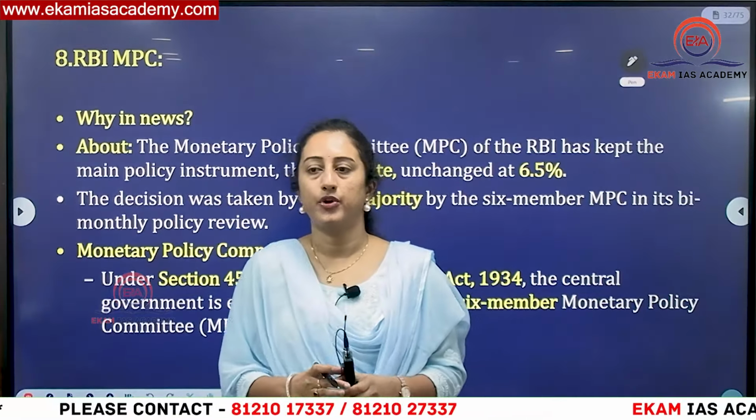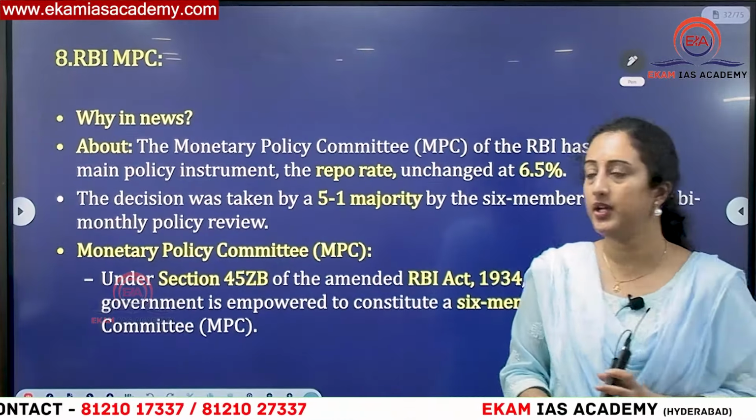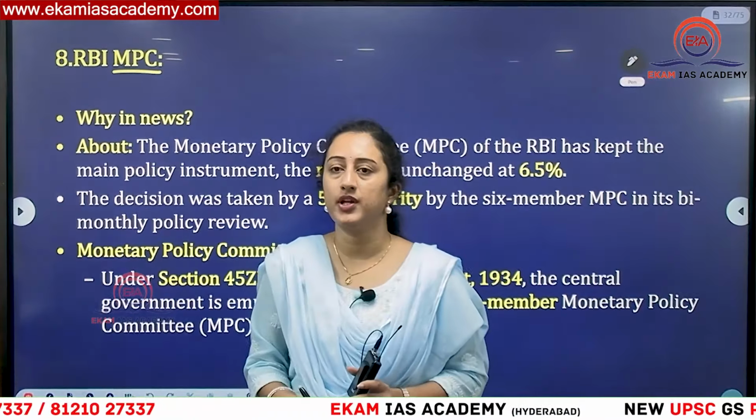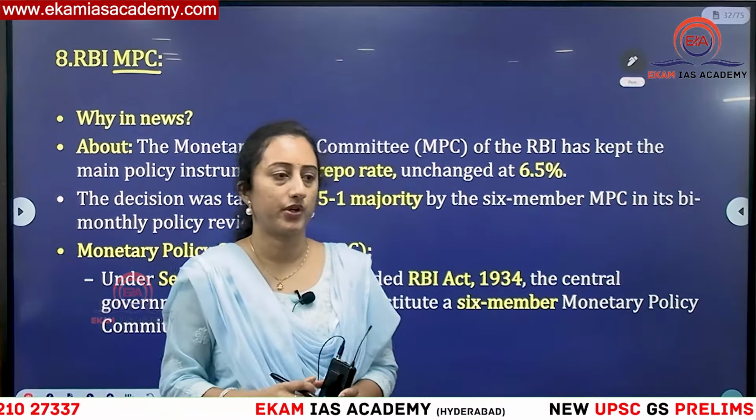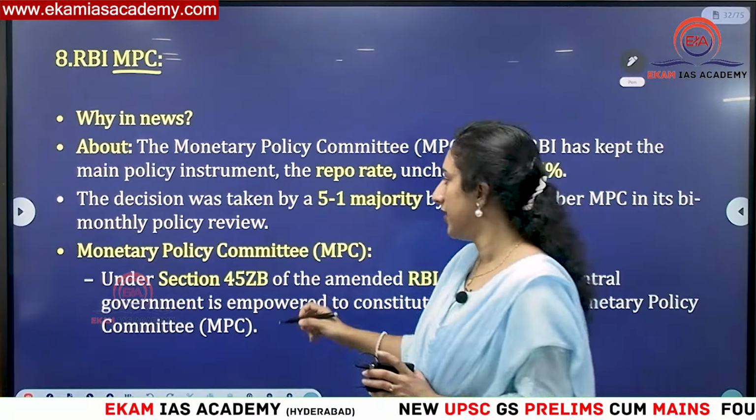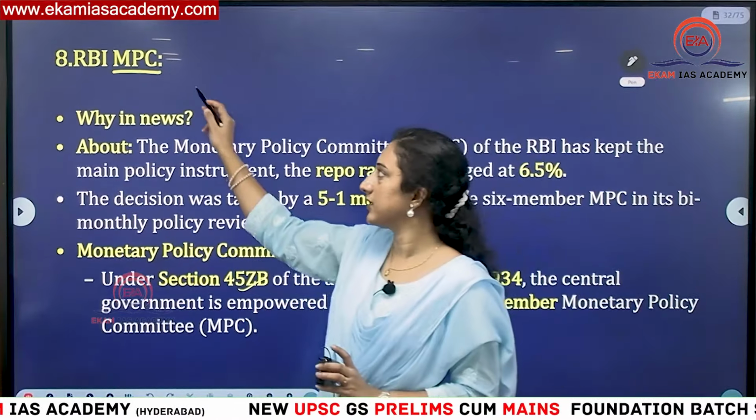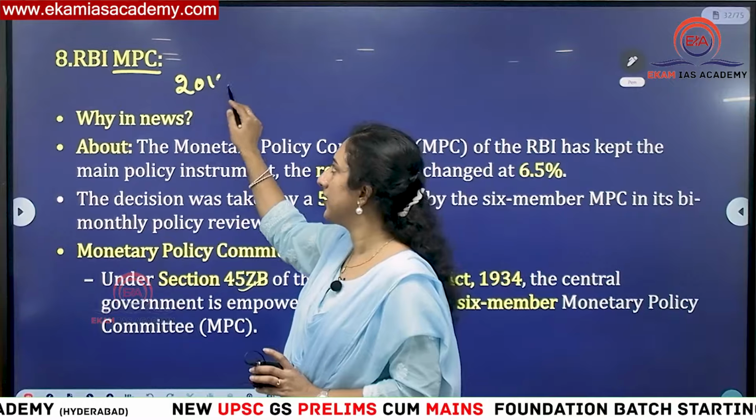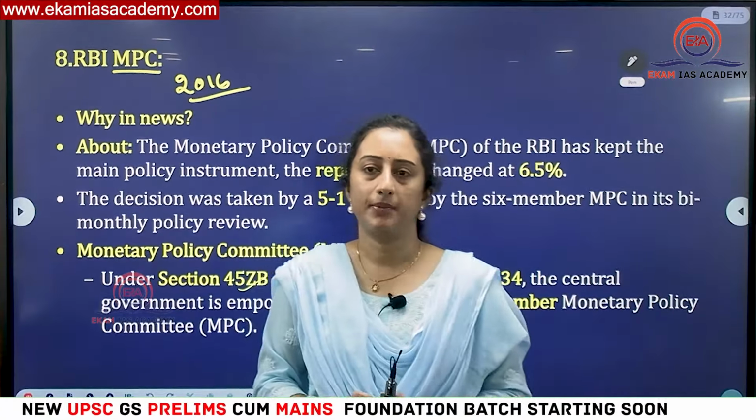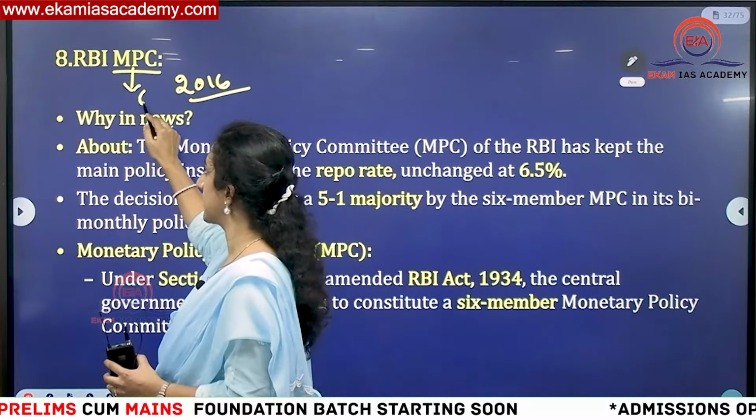Then monetary policy. Okay, so you have this recent review of the Monetary Policy Committee under RBI. So you know this is which type of body? Statutory body. Okay, because it was established under the RBI Act of 1934. You can see here Section 45ZB of the RBI Act. So this is a recent trend we have in 2016, based on which committee's recommendations? Urjit Patel committee recommendations. This Monetary Policy Committee has been formed. Okay, you know this is a 6-member committee.